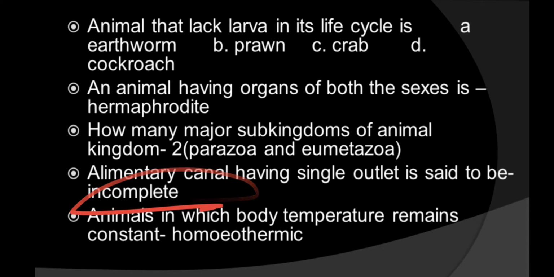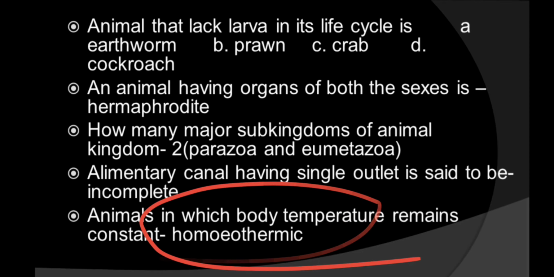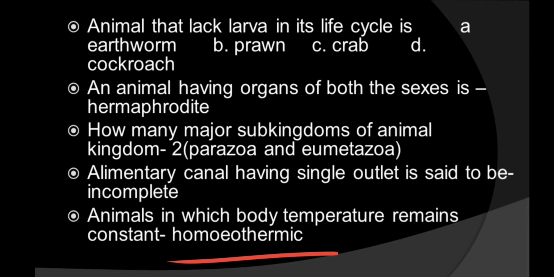Animal in which body temperature remains constant. Such animals are called homeothermic. Homeothermic animals are those in which the body temperature remains constant, for example, mammals.